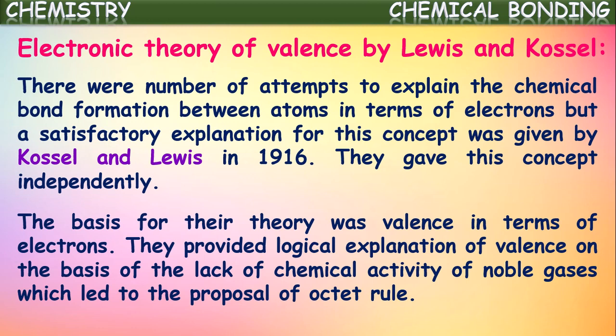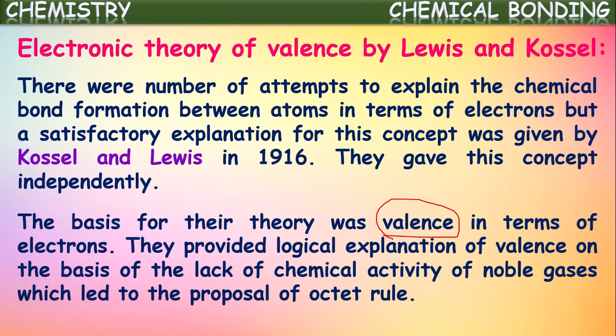And the tendency of an atom is to become stable. In this tendency, some elements gain electrons, some lose electrons, and some other elements share electrons with other atoms. The number of electrons gained, lost or shared by an element to become stable is called its valency. Based upon this valency, the stability and the chemical reactivity of elements were explained by Kossel and Lewis.